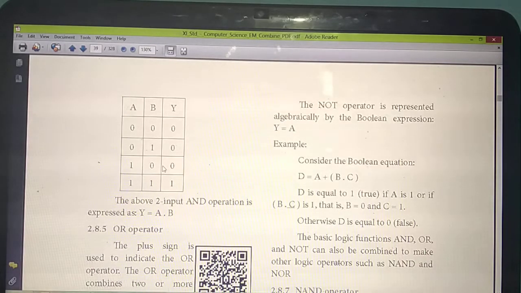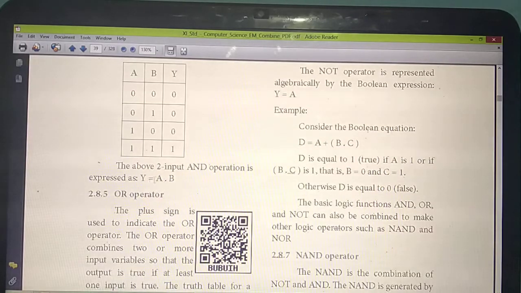So this AND operator is similar to the multiplication operator. If both the inputs are true, you will get the answer as true. Even if one input is false, you will get a 0. If you are getting at least one 0, the answer will also be 0. If both the values are 1, the answer will also be 1, just like normal multiplication. So this is the way to represent the AND operator.